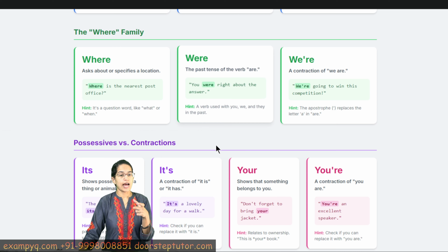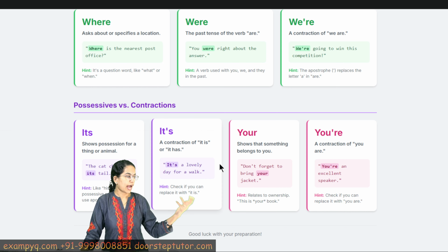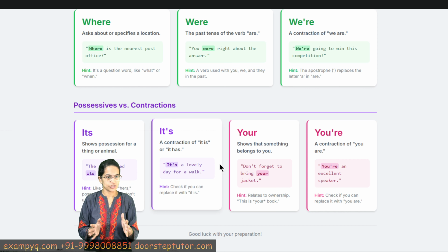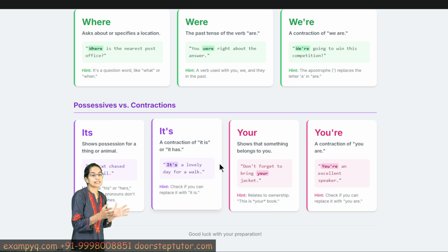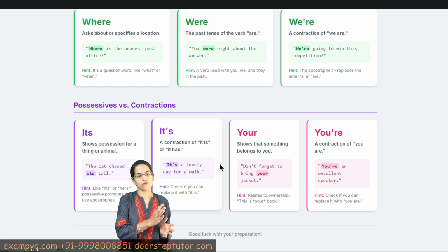Then 'it's' and 'its', right? So this shows a difference. 'Its' is a possession for a thing, so the cat has its own tail, right? And 'it's' is 'it is', so it's an interesting book to read, so that's a contraction of 'it is', and 'its' is the possession, right? The cat chased its tail, so that's about the cat only, the tail of the cat.